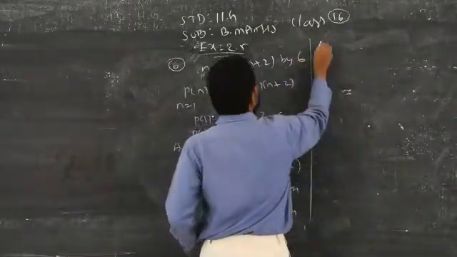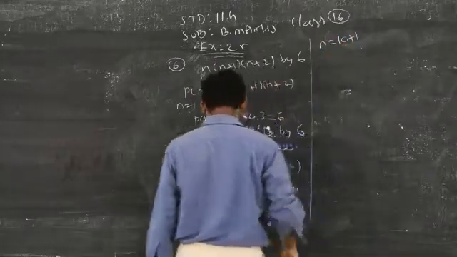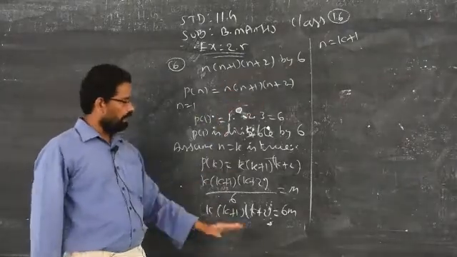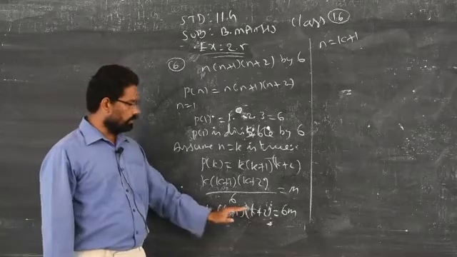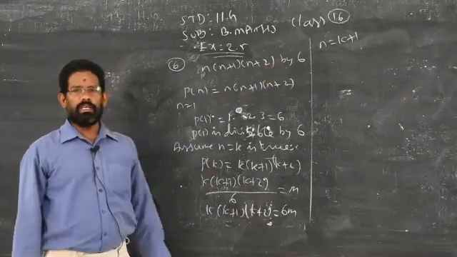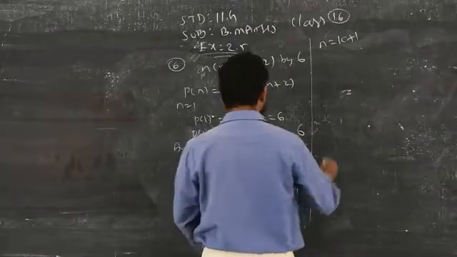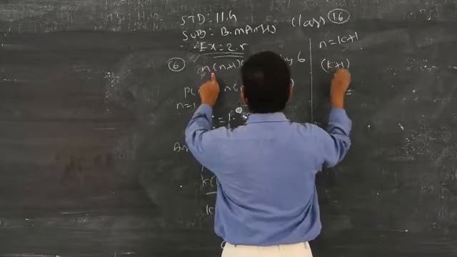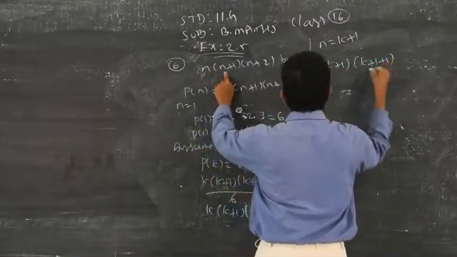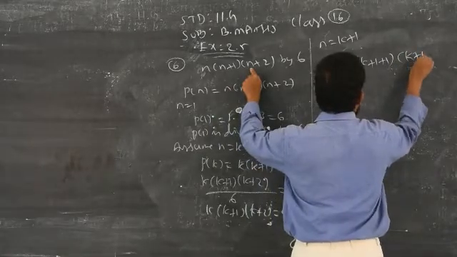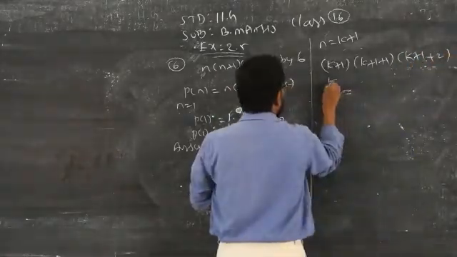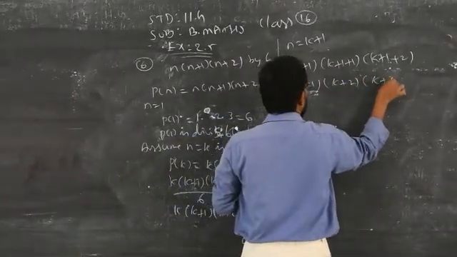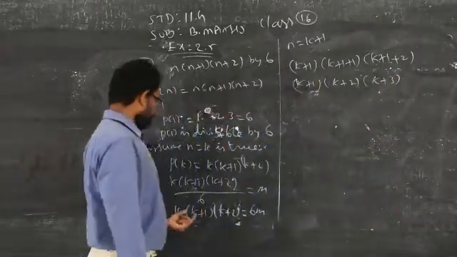Now what is the next condition? You have to use n is equal to k plus 1. Here I am going to replace it. You have to just modify the result and apply this concept. That is a very basic concept. You use this condition when you take n equal to k plus 1. So replace n by k plus 1: k plus 1, k plus 1 plus 1, k plus 1 plus 2. So k plus 1, k plus 2, k plus 3. I need k into k plus 1 into k plus 2.